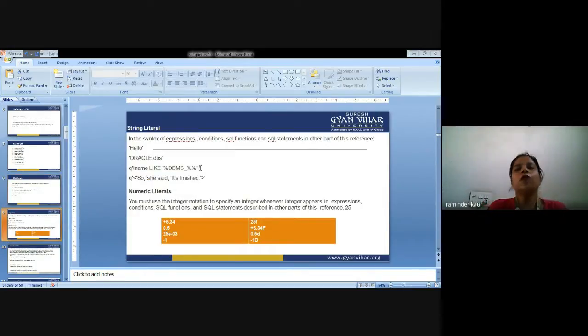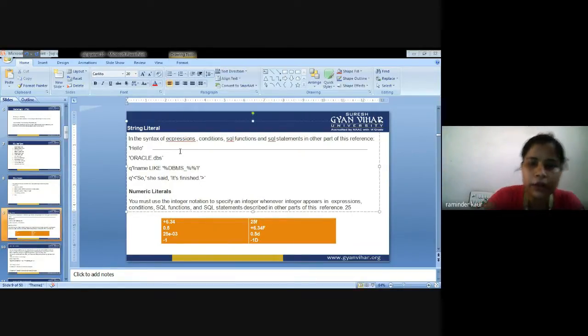So first of all, we are going to talk about the string literal. In the syntax of expressions, conditions, SQL functions and SQL statements in other parts of this reference, for example 'hello' in single quotation marks, then oracle.dbs, where Oracle is the database and .dbs is the extension, it is stored.